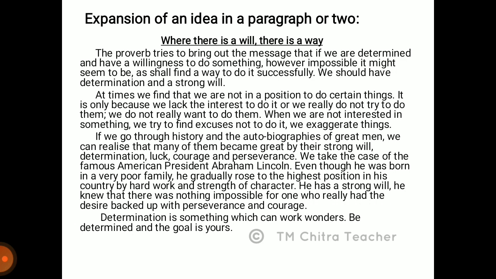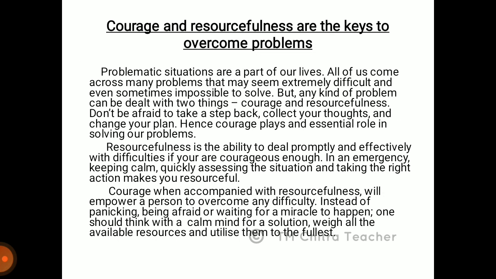Now next we are going to see the next proverb. Courage and resourcefulness are the keys to overcome problems. You can use this for your reference and you can add your points too. Problematic situations are a part of our lives. All of us come across many problems that may seem extremely difficult and even sometimes impossible to solve. But any kind of problem can be dealt with using 2 things. It is courage and resourcefulness.